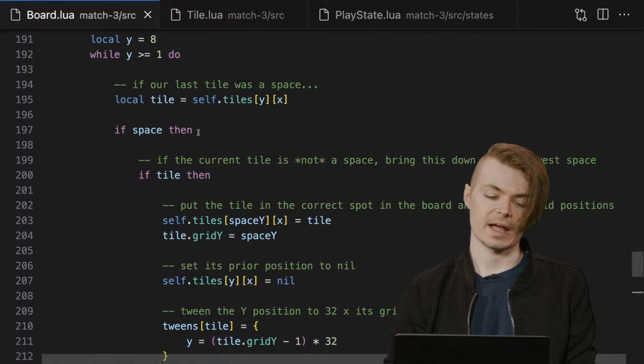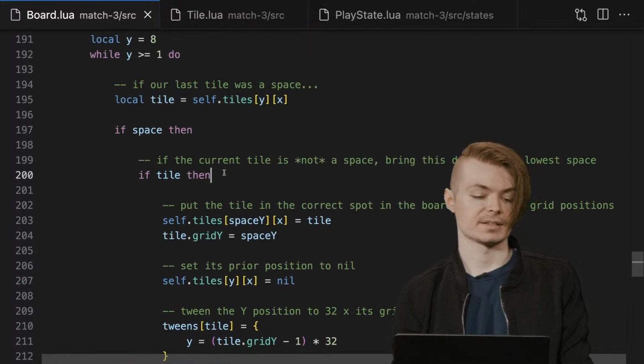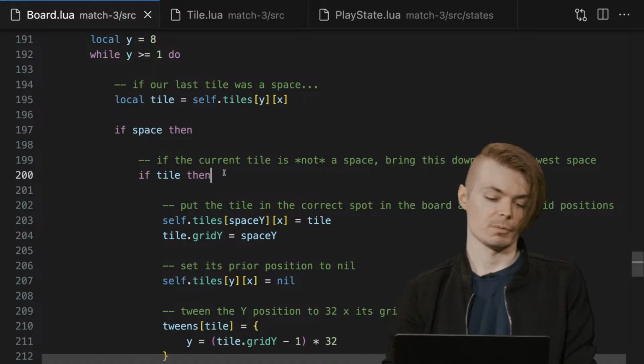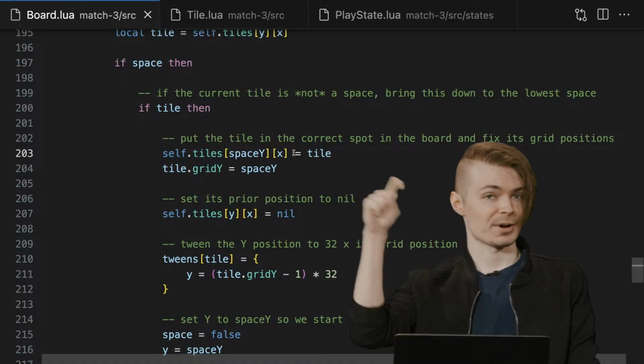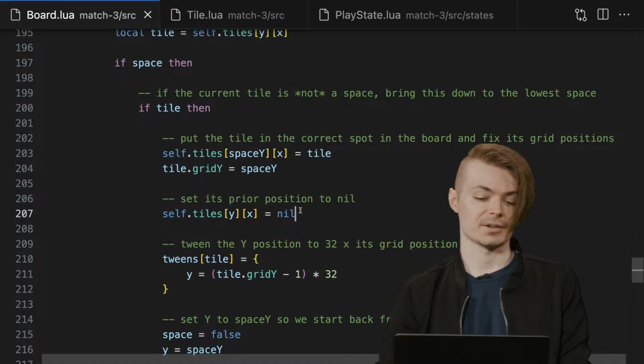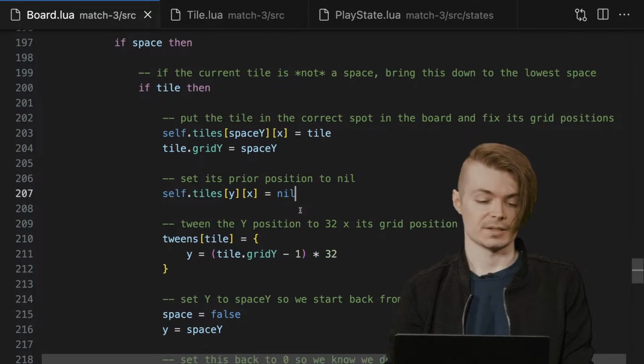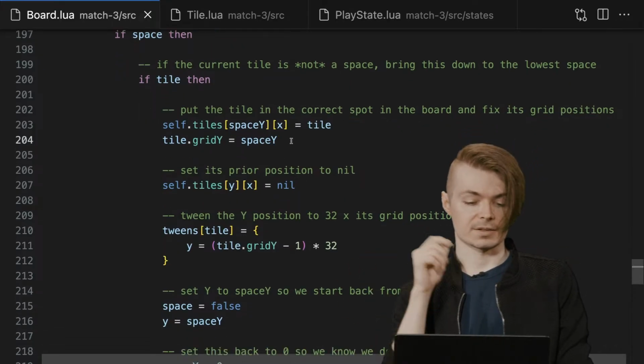And then in the event that we have a space flagged, but we find a tile when we're going up, well, then we'll just set that actual space Y area to be whatever that tile is. We'll set that tile to nil, setting the grid Y to be whatever that space Y is that we had set.